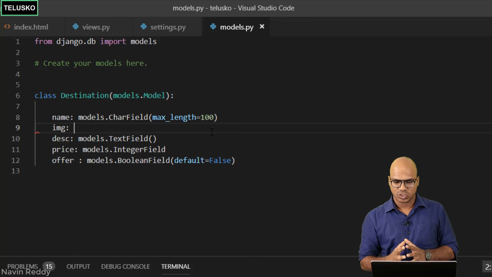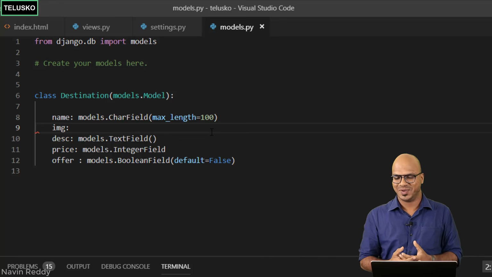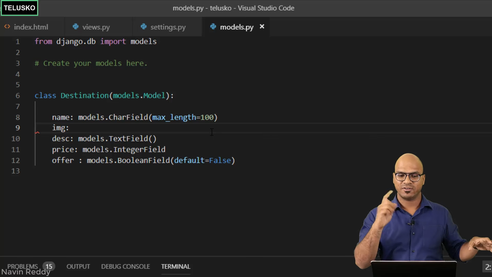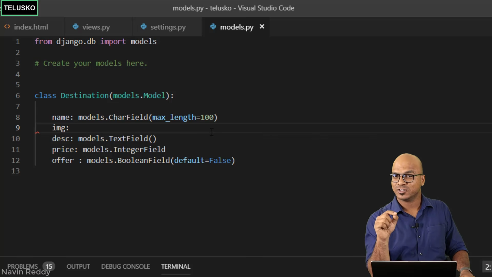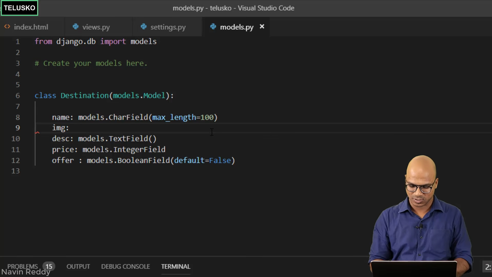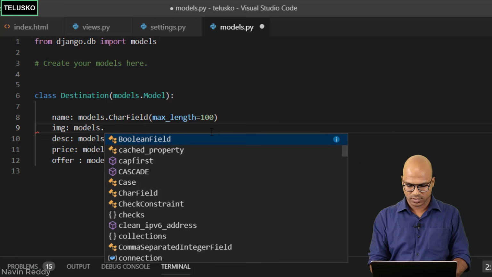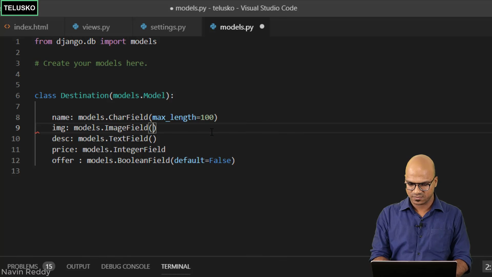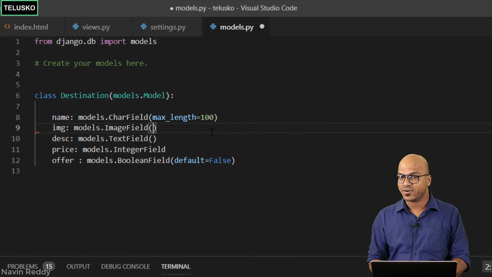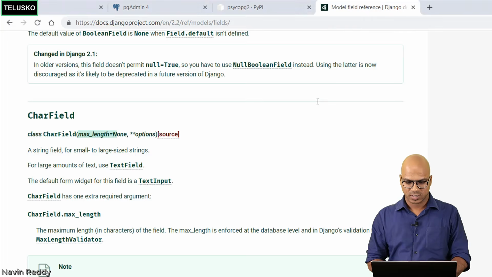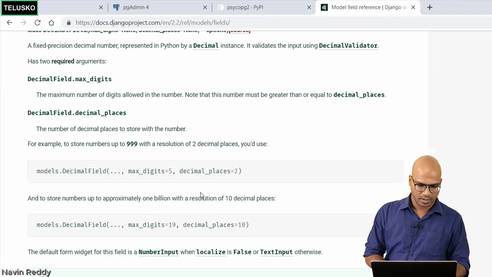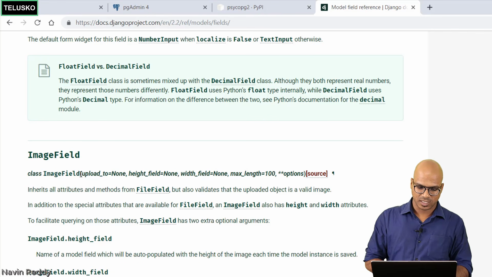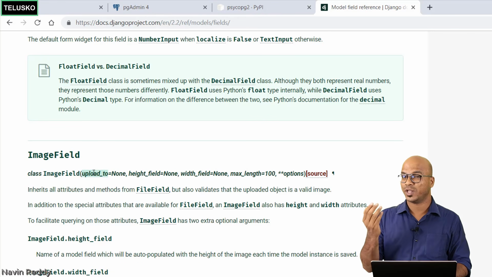In the image, you have to upload the image, right? It will not be stored in the database. When you upload an image, it will be stored in a folder, and you have to specify the path here. Path is important. So what I will do is I will say models dot, and you will say ImageField. For the image, you have to use ImageField, and in here you have to specify the location you want to upload to. For example, if I go back and look at ImageField, you can see we have to pass upload_to as the attribute. So that's where you will upload this.